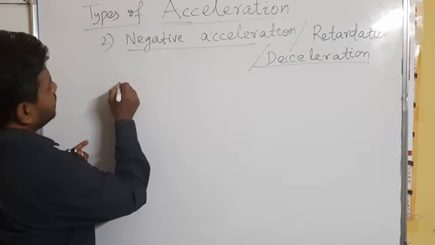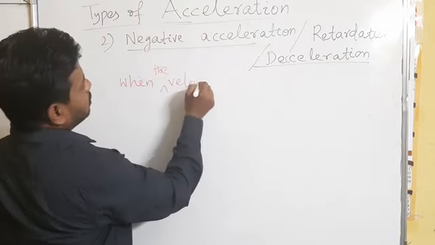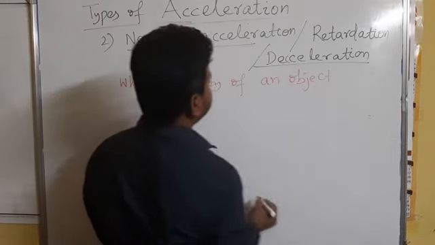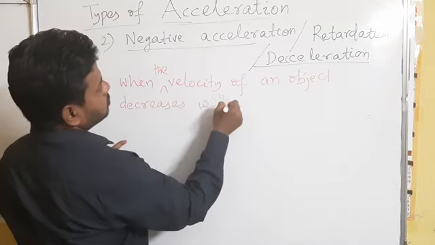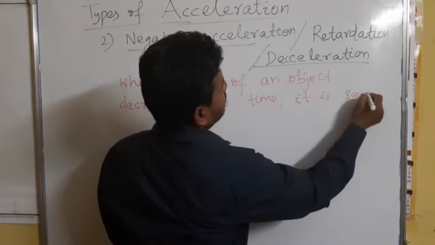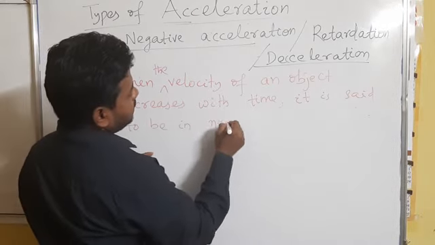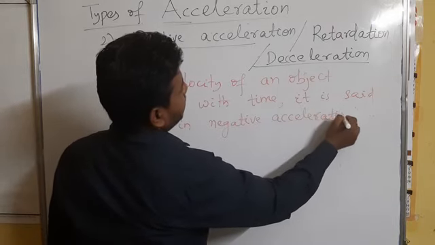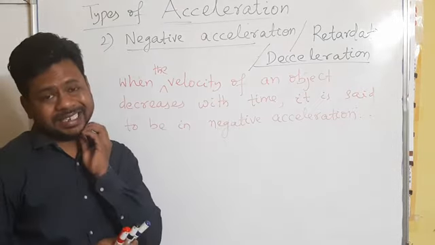Similarly, you can write, when the velocity of an object decreases with time, it is said to be in negative acceleration. So for negative acceleration, the velocity of the object must be decreasing.